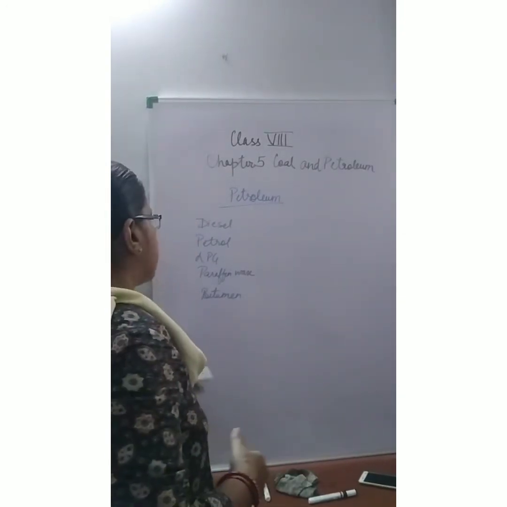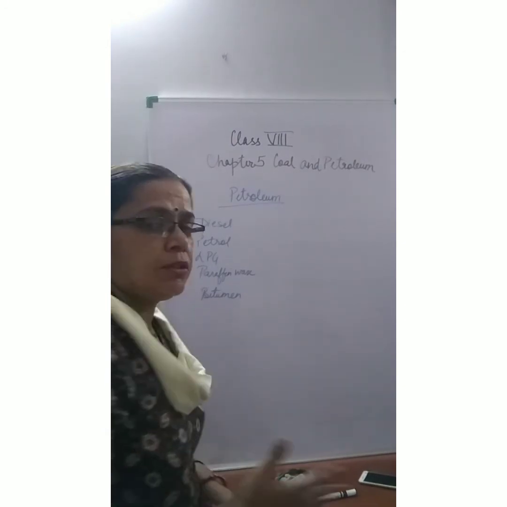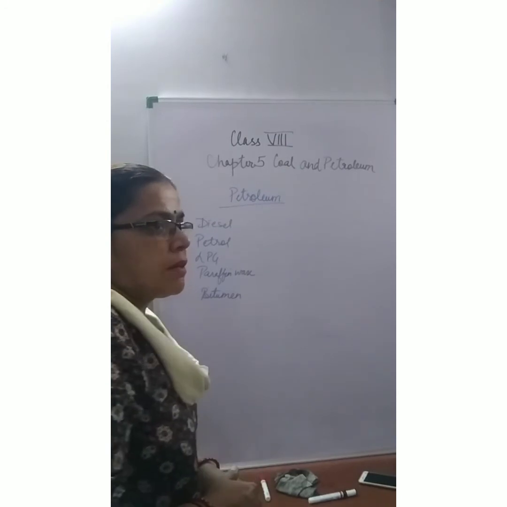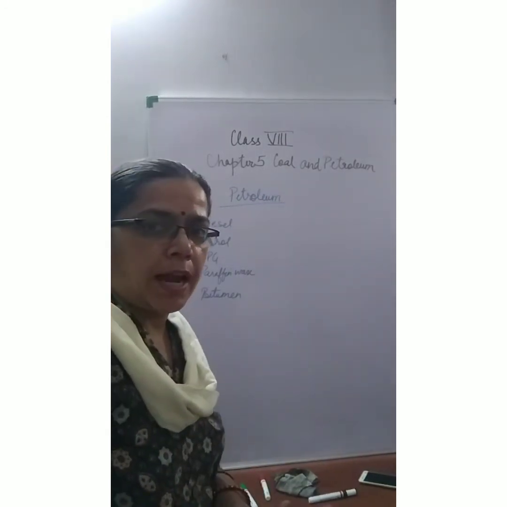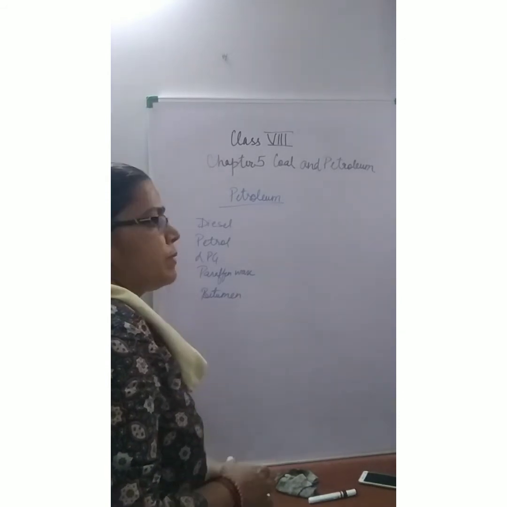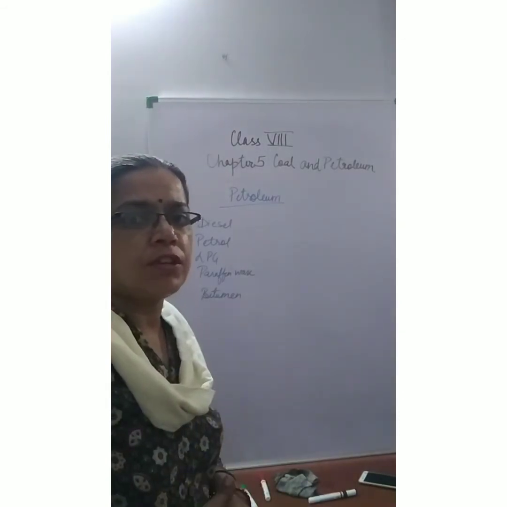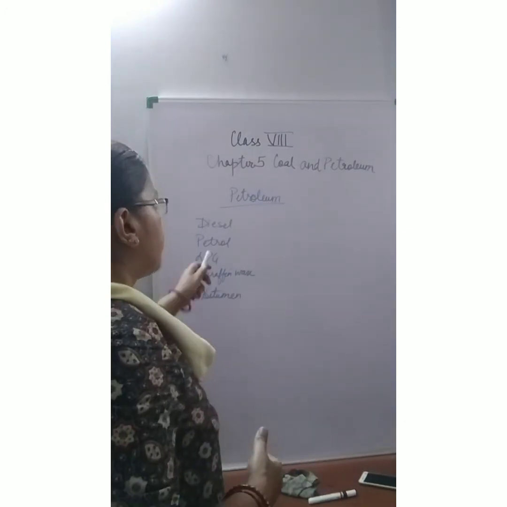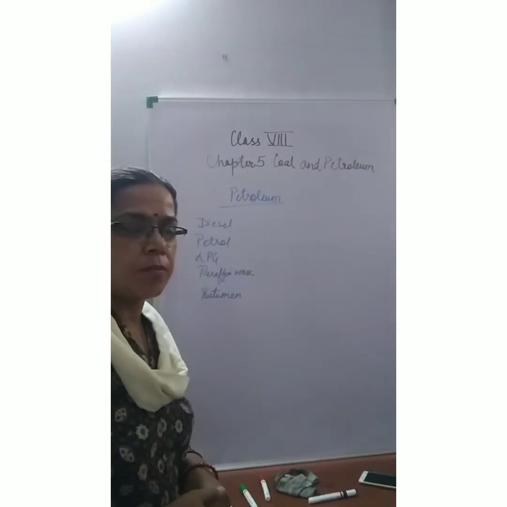It's also used as a solvent. LPG is used in your homes and in industries. Paraffin wax is used for making your candles, ointments, Vaseline. Bitumen is used for surfacing of the road and so on. There are other petroleum products that we obtain.